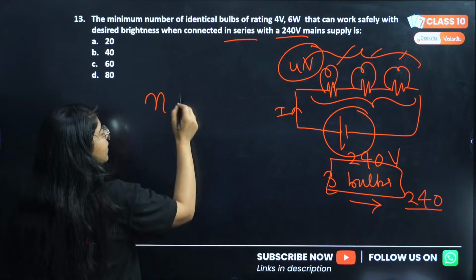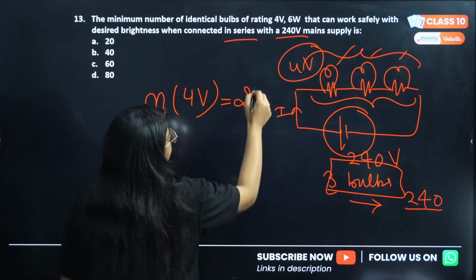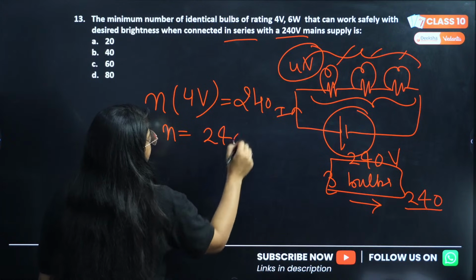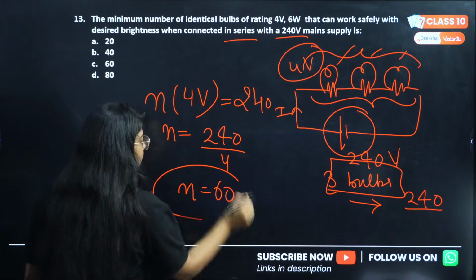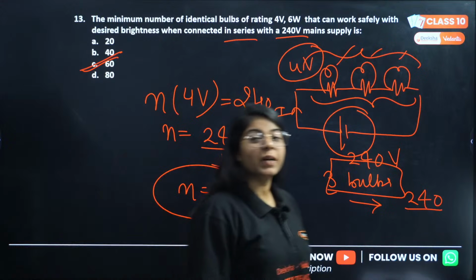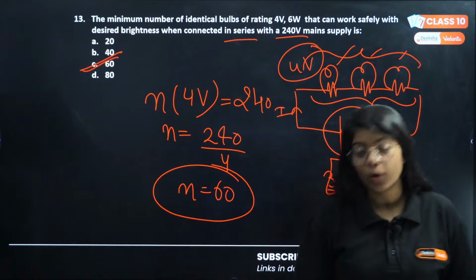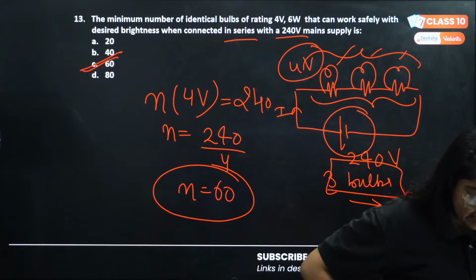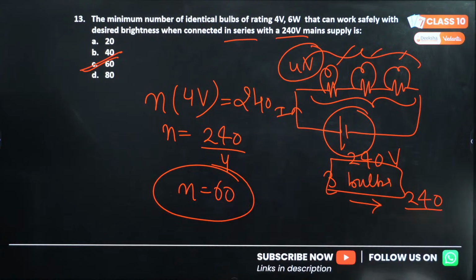Let's say n bulbs are there. Each has 4 volt potential difference and the voltage we are getting is 240. So n will simply be 240 divided by 4, that will be 60. So option C is correct. 60 bulbs should be connected in series so that they can work properly with a voltage of 240 volt. Everyone said C. Very good, very proud of you, all of you.